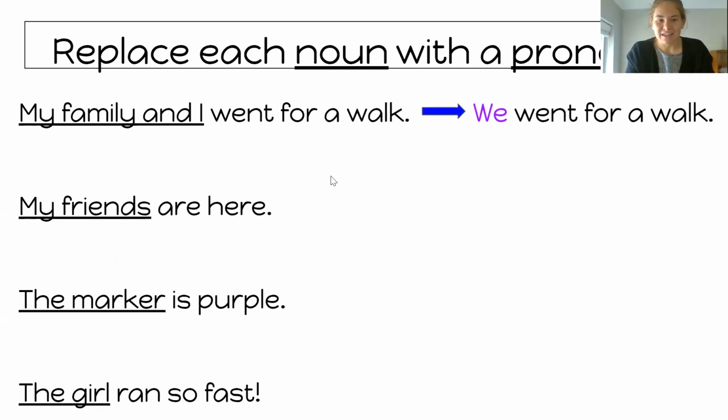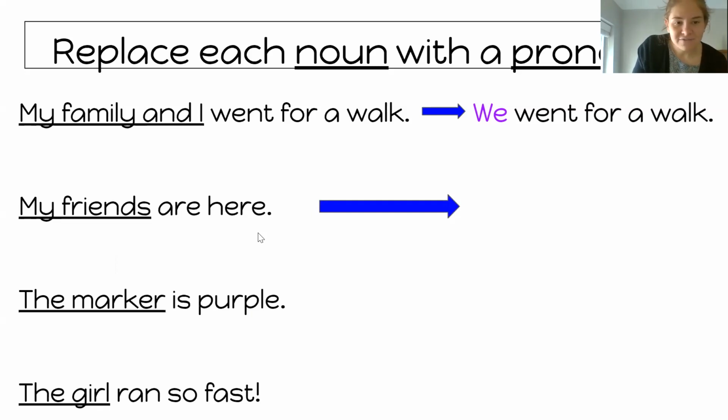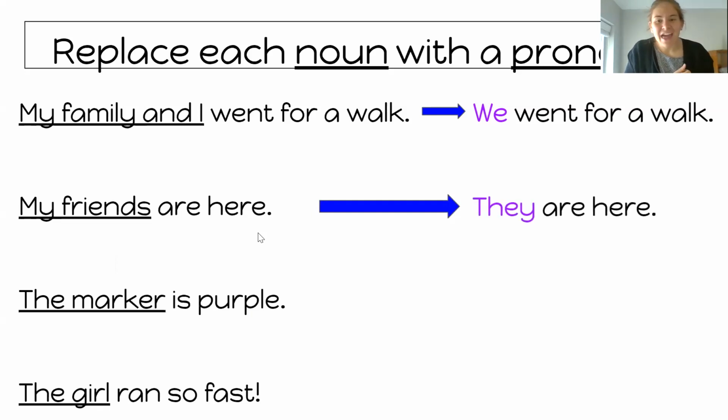Okay. The next one says, my friends are here. My friends. So it's a group of people, but does that include you? You're not your own friend, right? What pronoun could we use? Say, my friends are here, and then continue telling the story. Yep, they are here. So we could say, my friends are here. They like to play soccer, right?